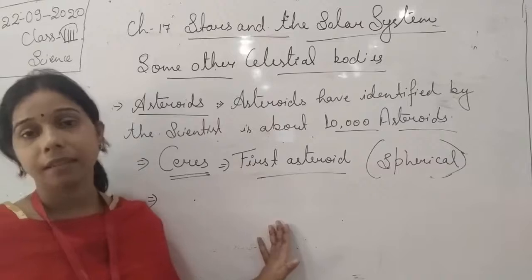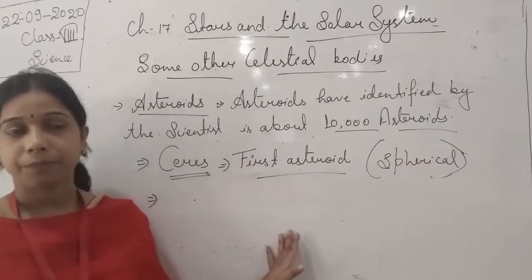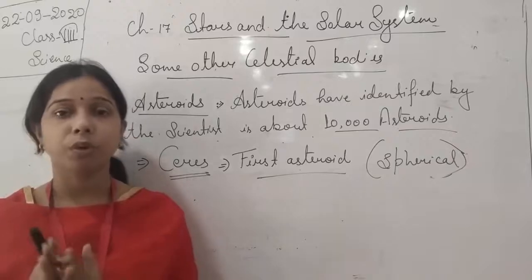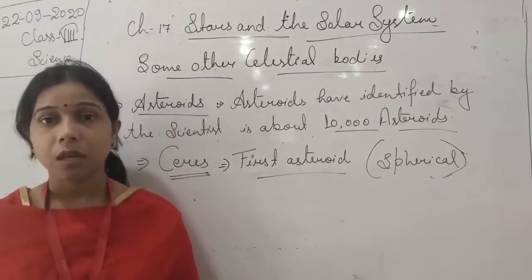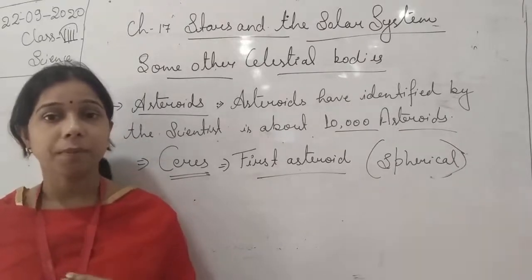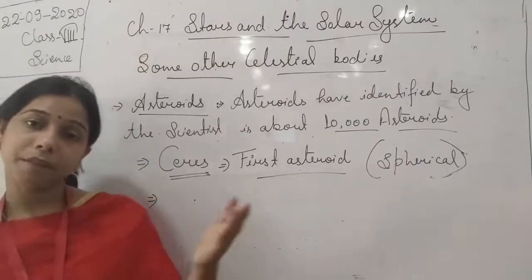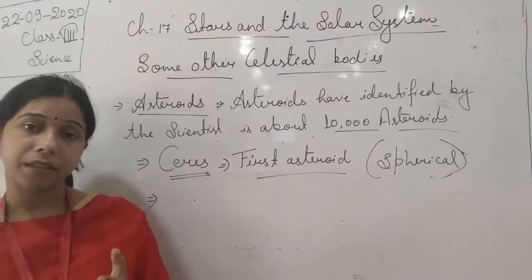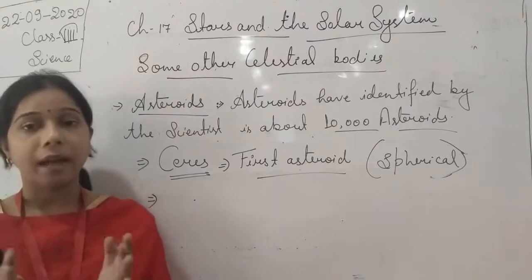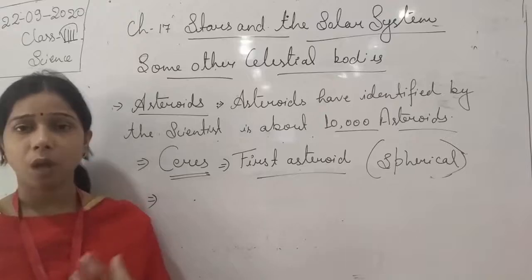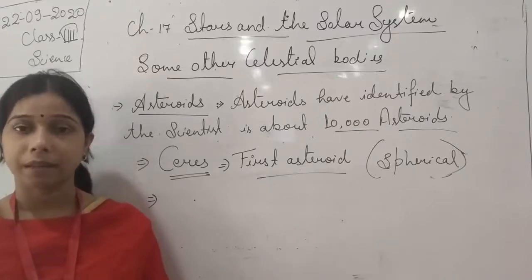So basically in the asteroid, what happened? The planets are formed due to the collision of the rock surface. Okay, so these rock particles, these rock objects, when they came from the sun, and finally they collide with each other and combine together, due to this repeated collision and combination, a planet is formed.